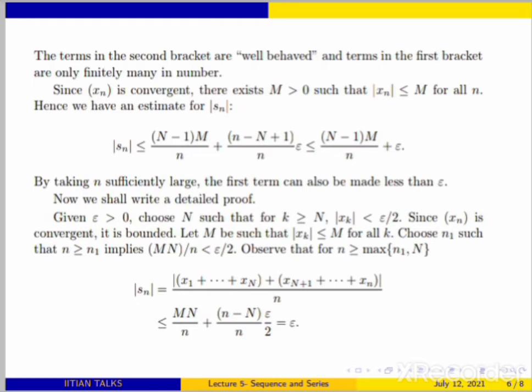Okay, we looked at this system. But since we know our xn is convergent, you will have a bound for xn. You will get some natural number m such that mod xn is less than or equal to m for all n, any m in R. Okay, natural number you can use. But we look at the tightest one always. So now we estimate mod Sn. So what is your mod Sn? Basically, let's look back.